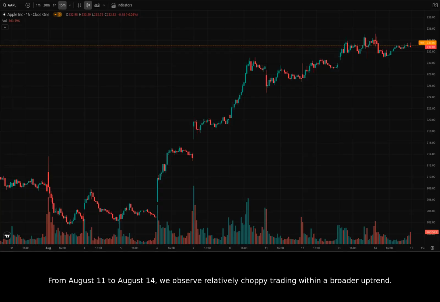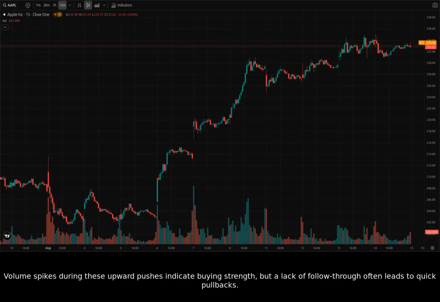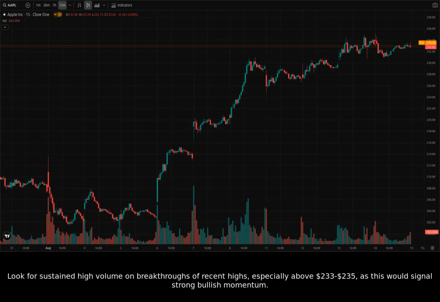From August 11th to August 14th, we observe relatively choppy trading within a broader uptrend. There are clear attempts to push above $230, followed by slight corrections, suggesting a battle between buyers and sellers at these levels. Volume spikes during these upward pushes indicate buying strength, but a lack of follow-through often leads to quick pullbacks. Look for sustained high volume on breakthroughs of recent highs, especially above $233 to $235, as this would signal strong bullish momentum.